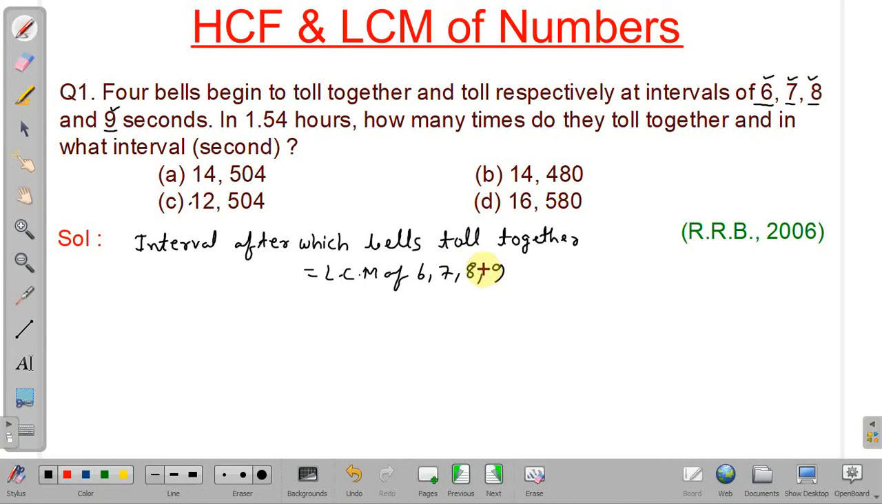That is, the individual tolling intervals. When you find the LCM, it will be equal to 504. So this many seconds: after 504 seconds, all the bells will ring together. We have to find in 1.54 hours how many times all the bells will ring together.